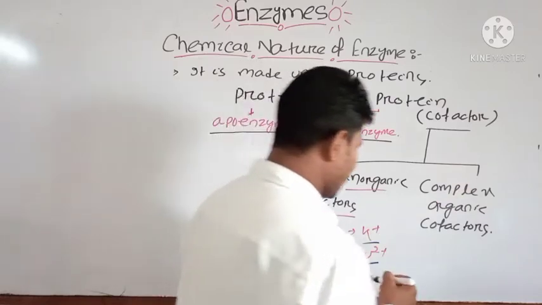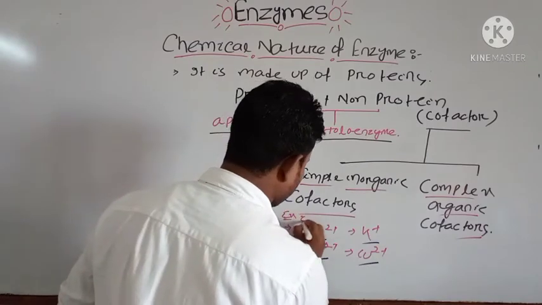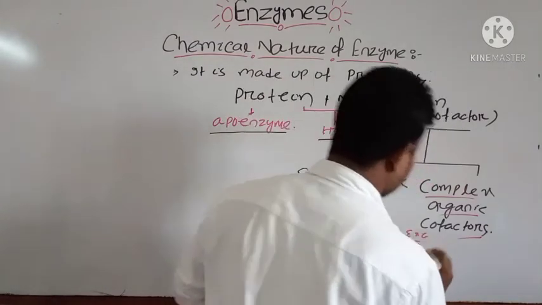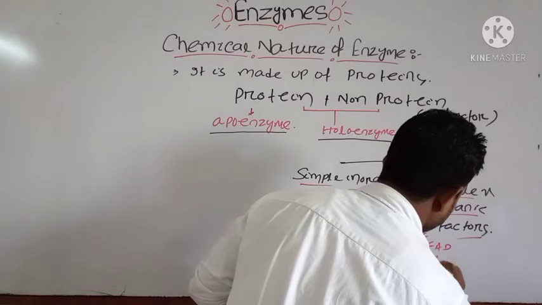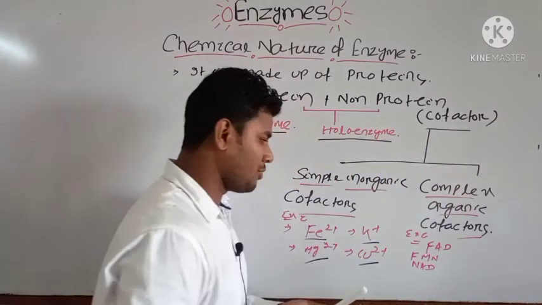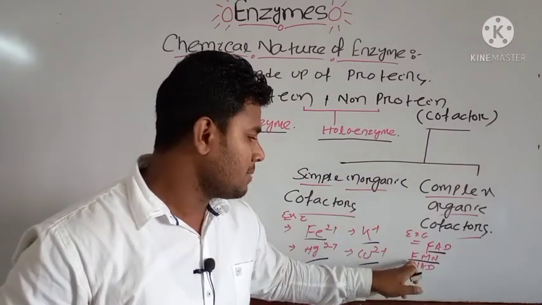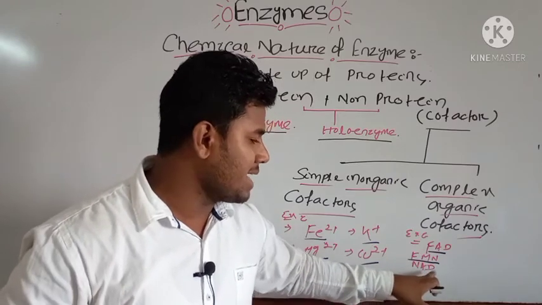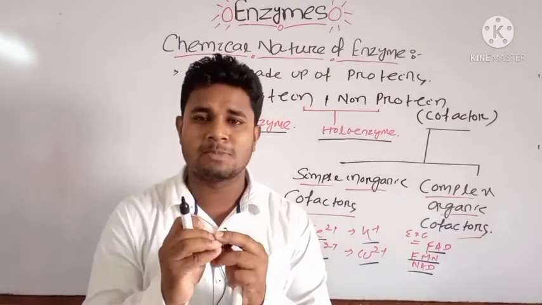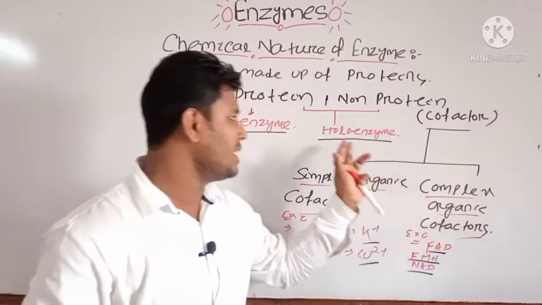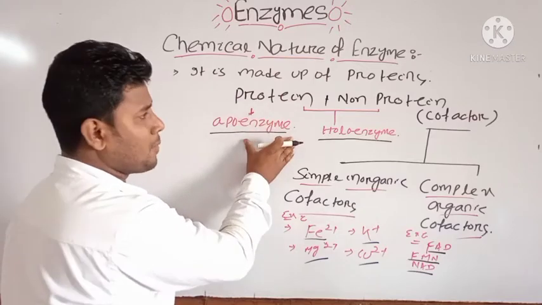Then what are the complex organic cofactors? Those examples were the simple inorganic ones. The complex organic cofactors are FAD, then FMN, then NAD. That is flavin adenine dinucleotide, then flavin mononucleotide, nicotinamide adenine dinucleotide. Okay, these are the examples of complex organic cofactors. If the protein is present along with these cofactors, then the enzyme is known as the holoenzyme. Then if only protein is present, it is known as the apoenzyme.